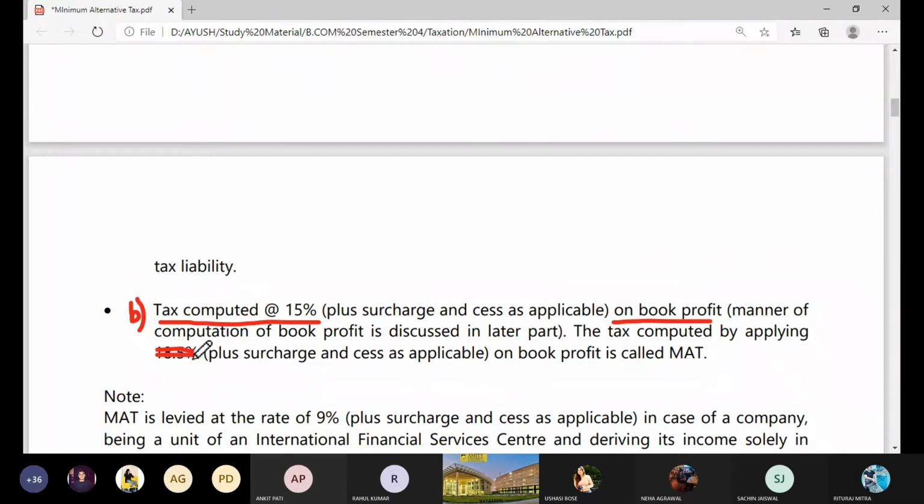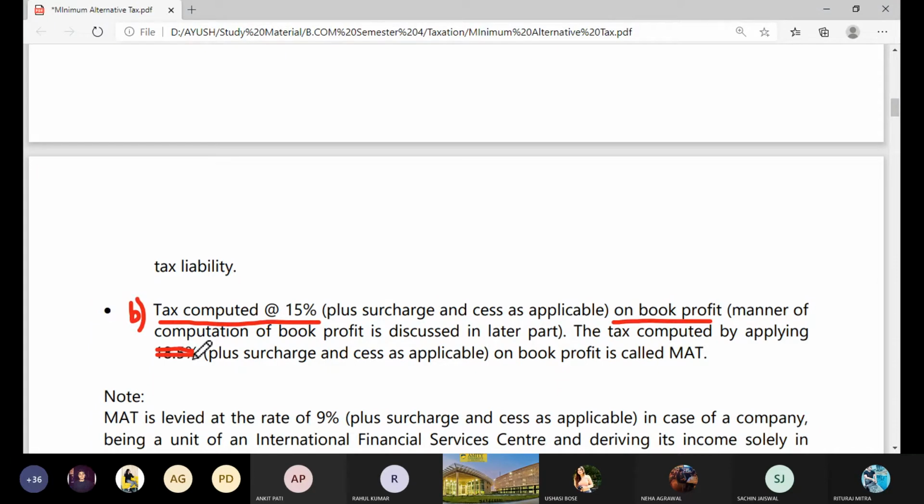That means whatever surcharge is applicable, whether it's 12%, 7%, 2%, or 5%, you have to check and add that to this tax rate, and 4% of cess, that is health and education cess. So finally you will get somewhere around 16 or 18% of tax that needs to be paid under MAT.